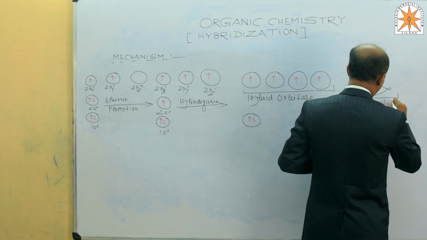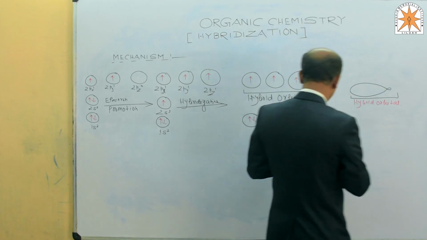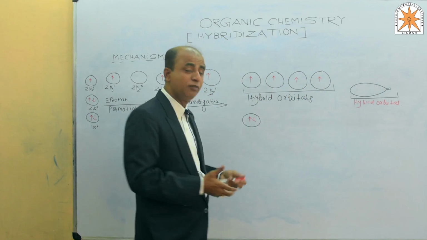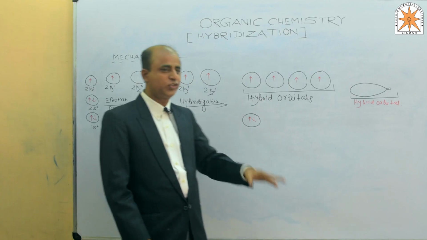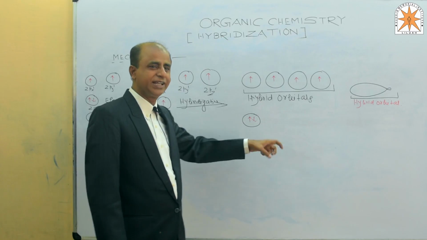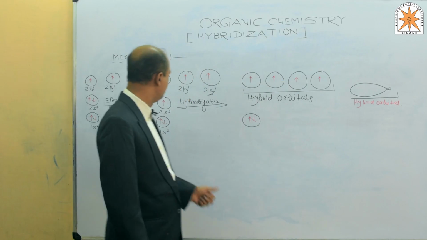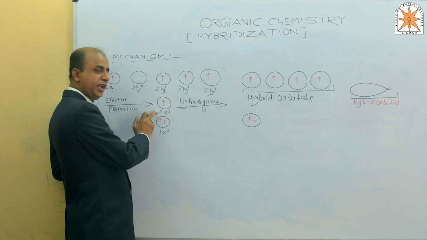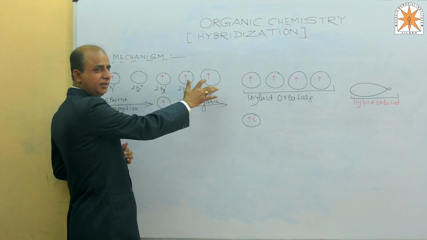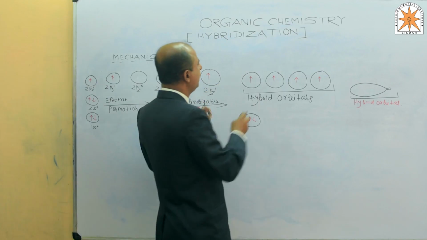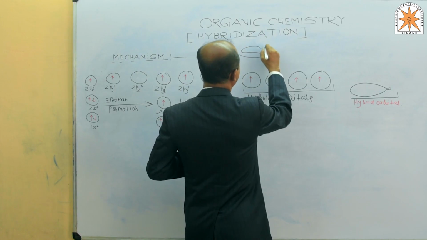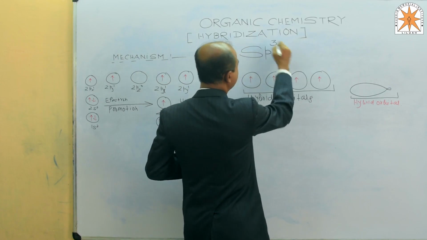If we want to distinguish what type of hybridization this is, first we have to see which orbitals mixed their energy. Here it is one s and three p. So the nature of hybridization is sp3.